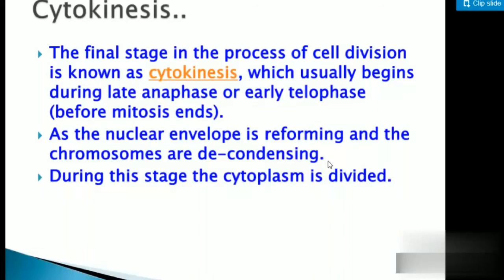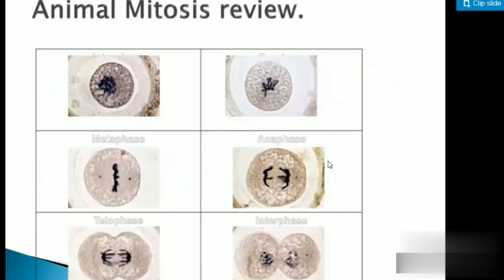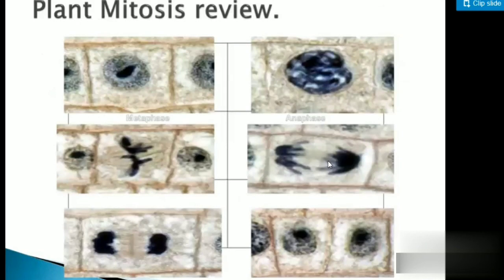This is animal mitosis. You'll find how it is observed under the microscope. The second one is plant mitosis. So this is all about today's lecture, student. I hope you all understood these two processes.